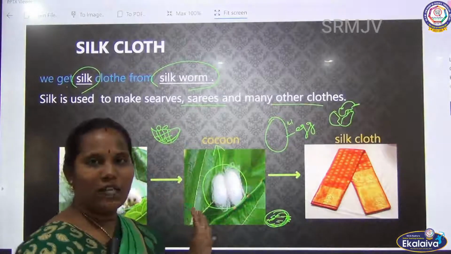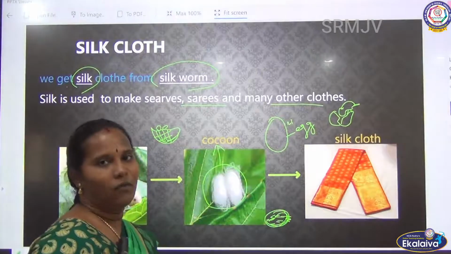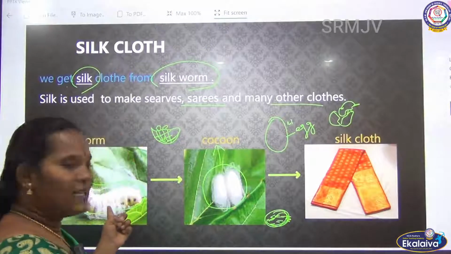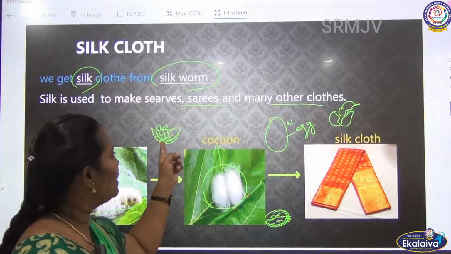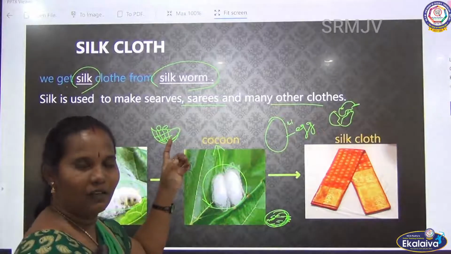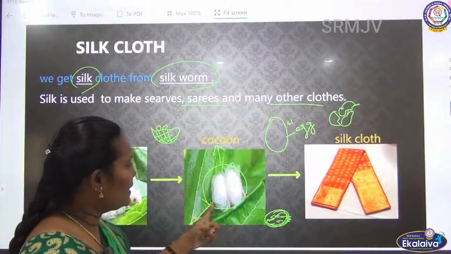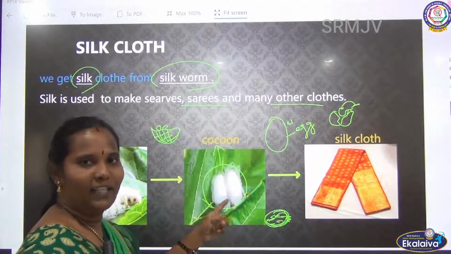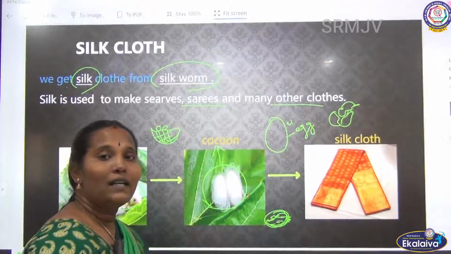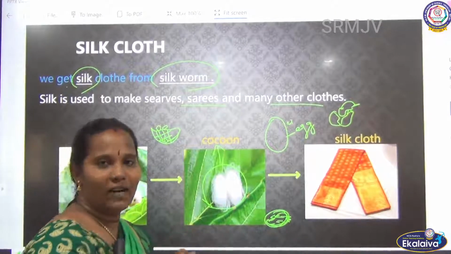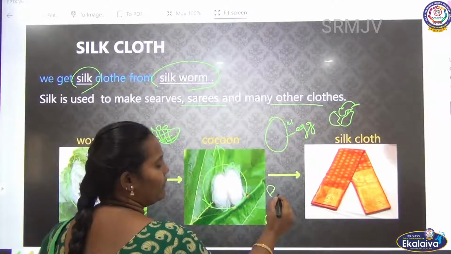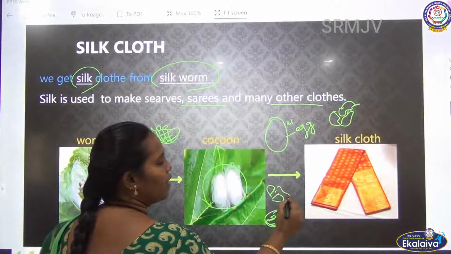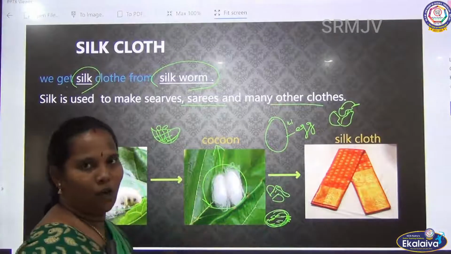The silkworm has 4 stages. The first one is a worm. After that it makes a nest. Just as birds make a nest to keep their body safe, it has one living place, called the cocoon. After that comes the larva stage. Then the cocoon divides and one larva comes out from this cocoon.